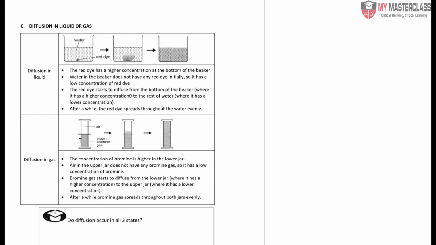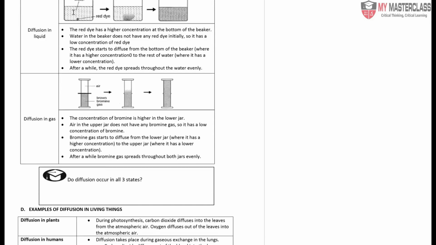Similarly, bromine gas is a brownish shade at the bottom. After some time it will diffuse throughout with the air particles. That is not to say that the air particles are not colliding or not moving. They are moving; in fact, they are colliding with the bromine particles, resulting in an overall brownish shade. It just so happens that the air particles are colorless and we are not able to see them. So in both scenarios, what have we seen? The particles are able to collide with each other, which means that they are spaced far apart to a certain extent.